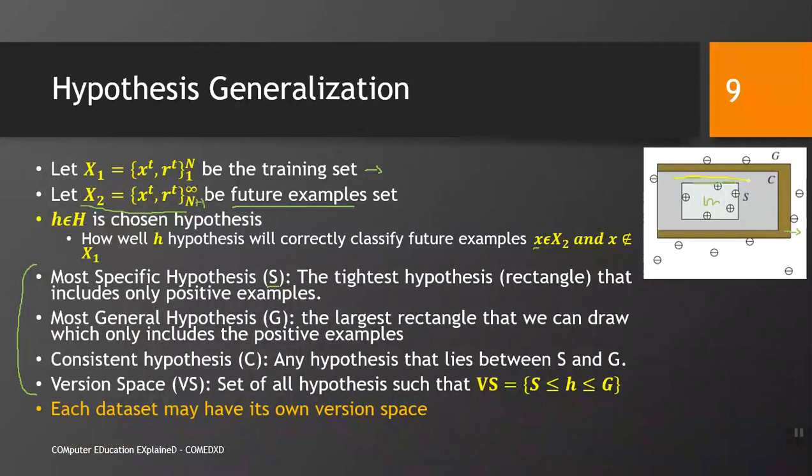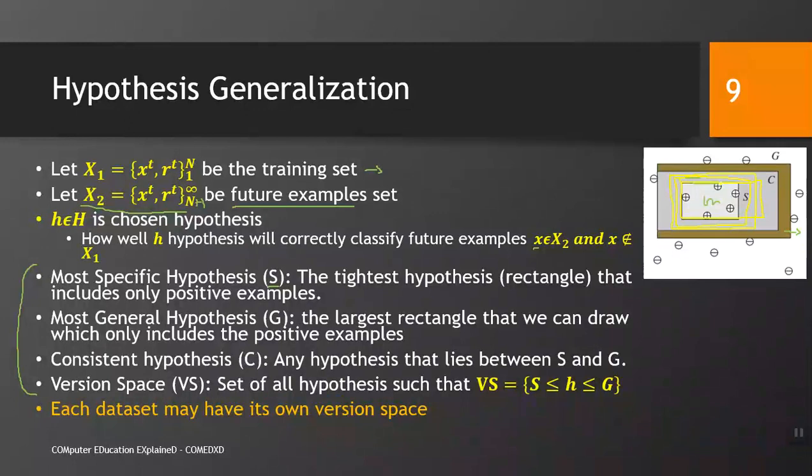let's say we have this rectangle. Again it is a correct solution, however it is not equal to S, it is consistent. We may have this, again it is consistent but not equal to S or G. We may have this, right, again it is consistent but not equal to the previous solutions. So, in this way we may have an infinite number of solutions and we have to select one among these. Which one should be selected?